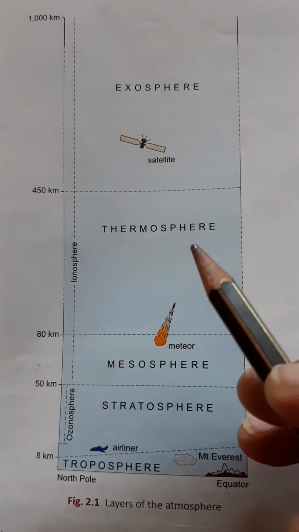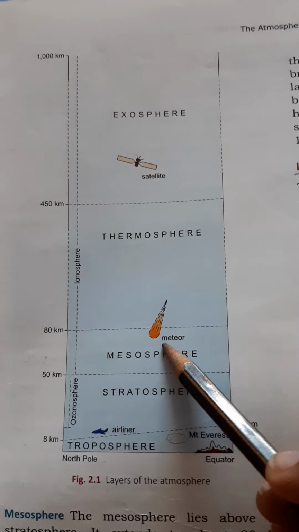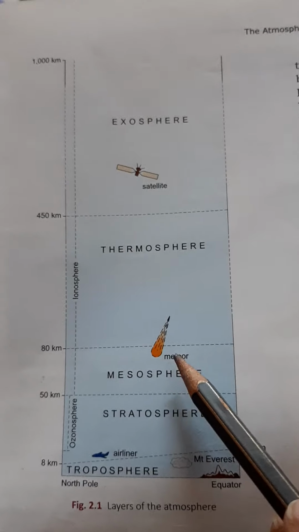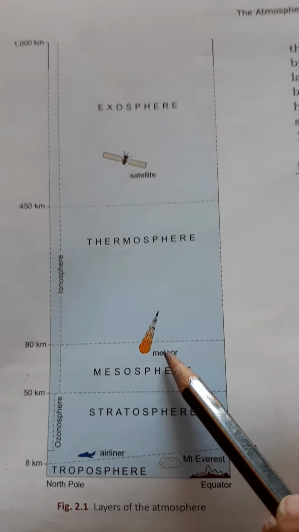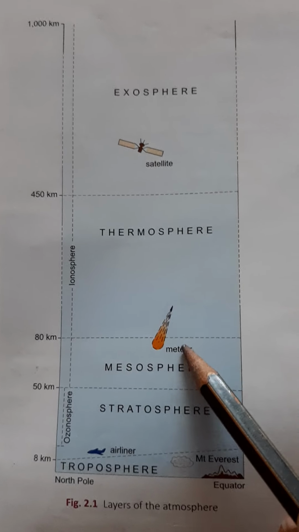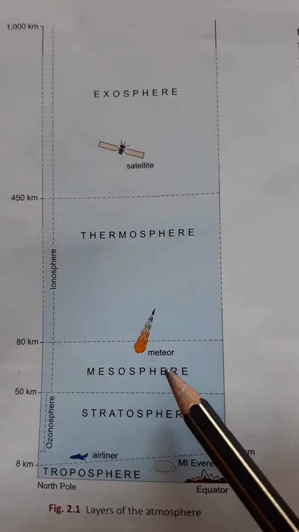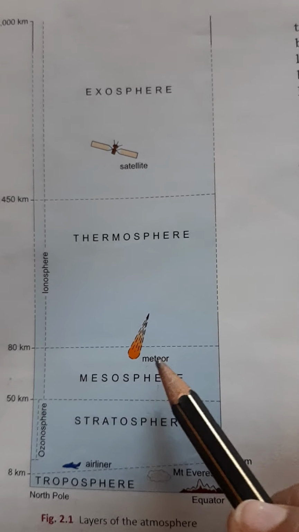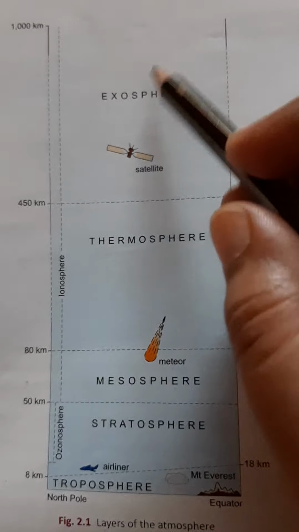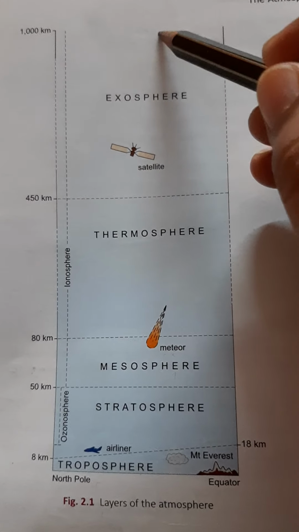So here you can see I'm showing you one diagram of the layers of the atmosphere given in your book. Everyone check that diagram. In short, we'll understand about those 5 layers of the atmosphere. We all know these layers are divided on the basis of the composition, temperature and other properties. We all know composition varies as we go in height from the surface of the earth.